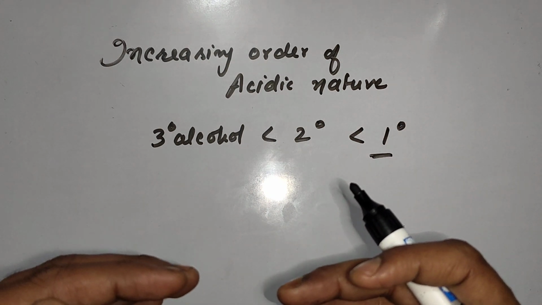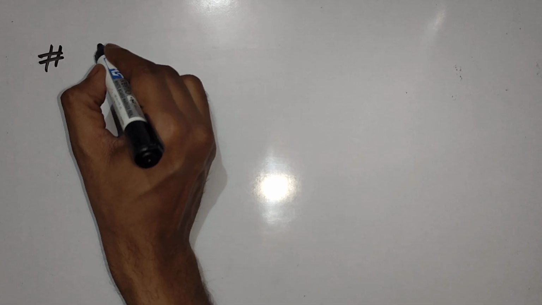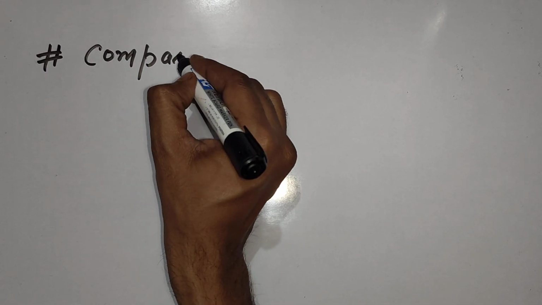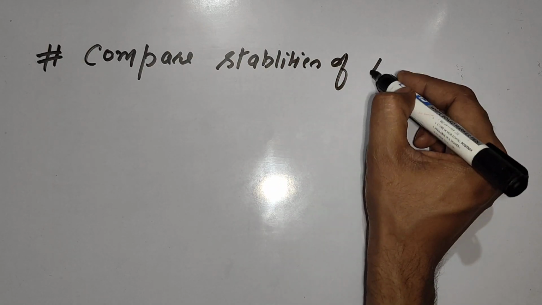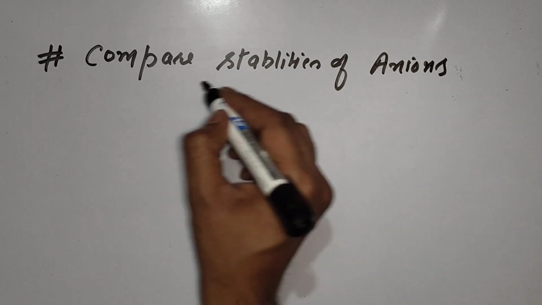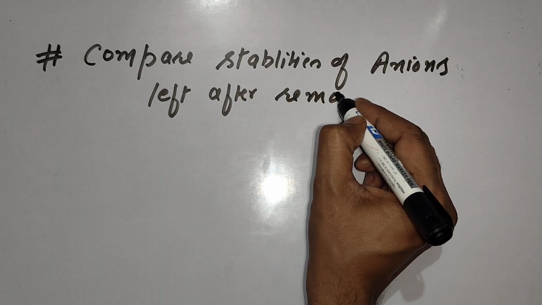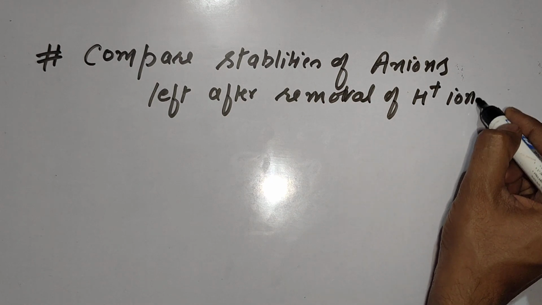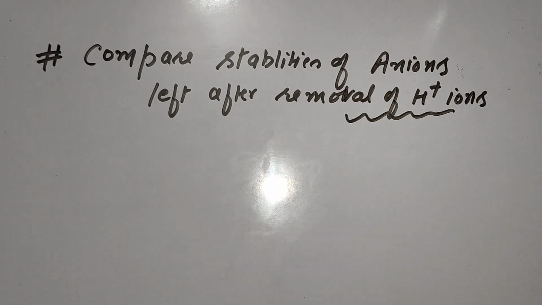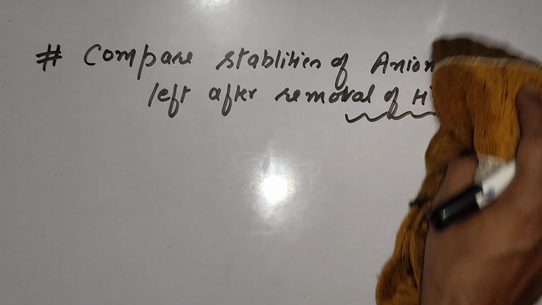Now let's check acidic nature with the second method. What was the second method? Compare stabilities of anions left after removal of H positive ions. Compare stabilities of anions left after removal of H positive ions. Let's check.